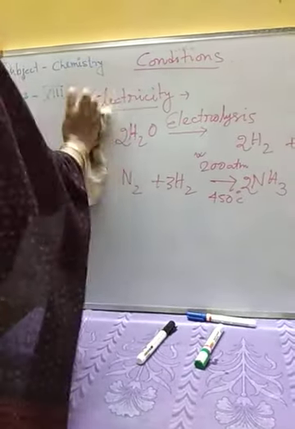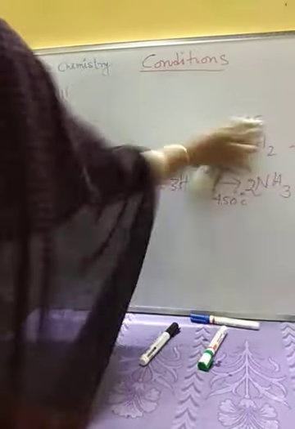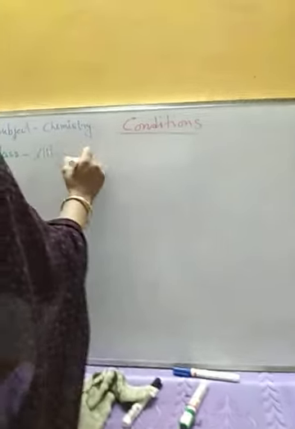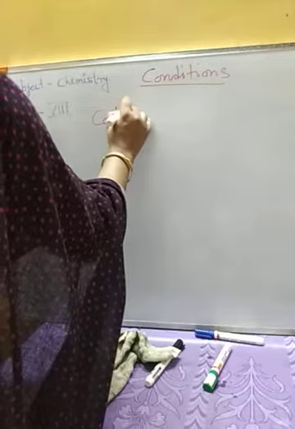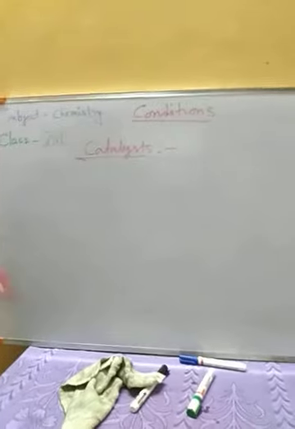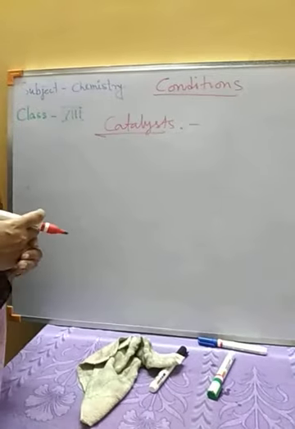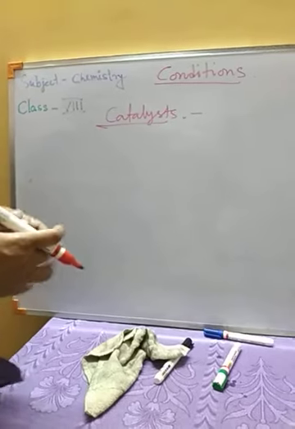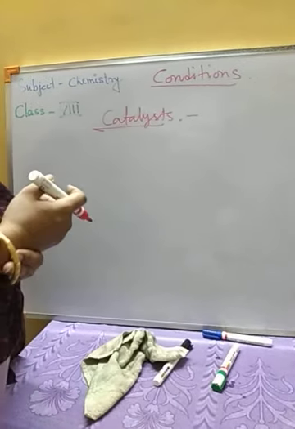Next, catalysts are there which are also required for many chemical reactions. Catalysts are those substances which are required for a few particular chemical reactions to increase or decrease the rate of the reaction.